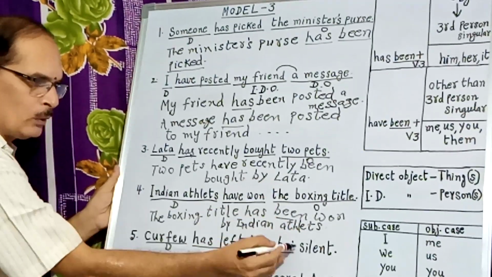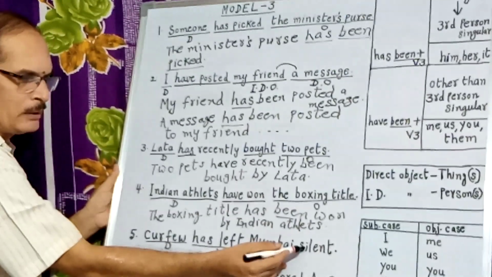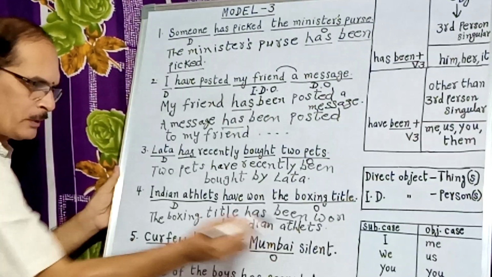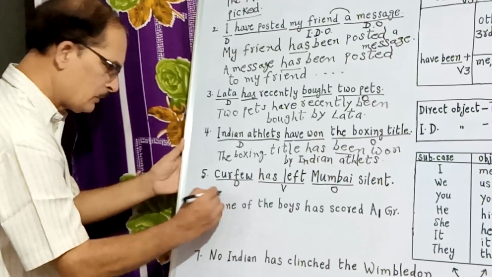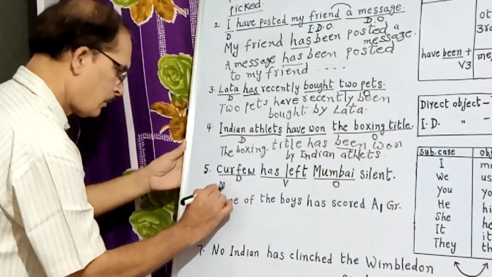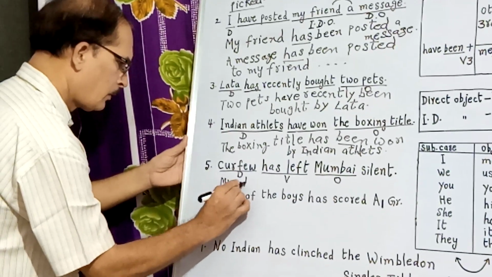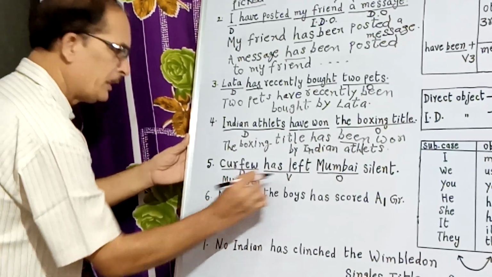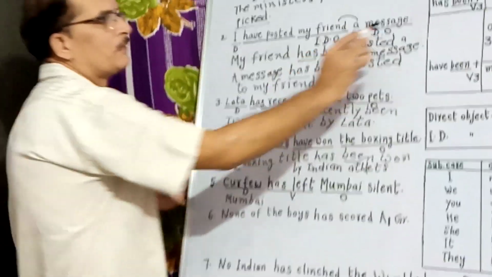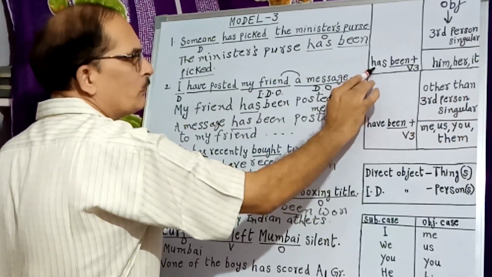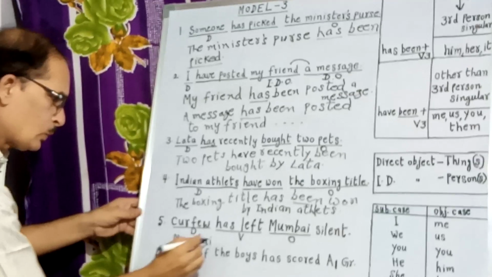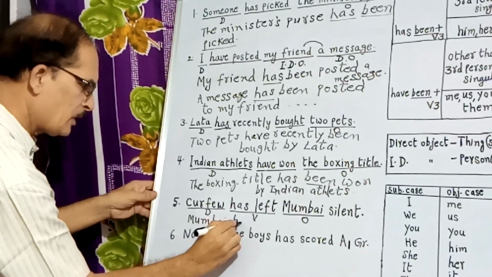In the previous video we discussed object complement nouns, but here it is an adjective. Now let us start the passive sentence with Mumbai, the object. Mumbai, it is a third person singular. When a third person singular is given as the object, we have to write only has been. So has remains has only.